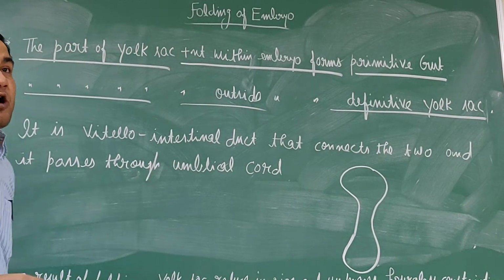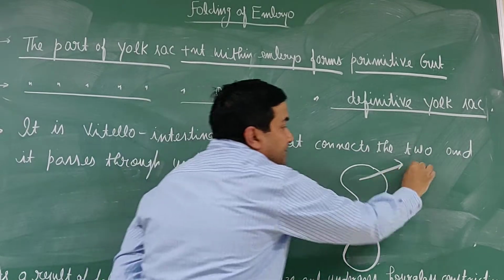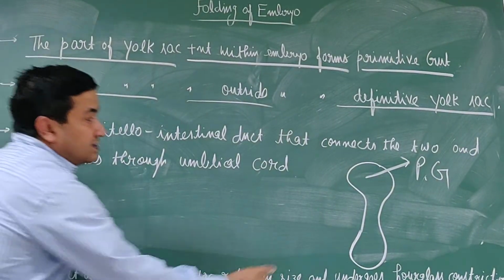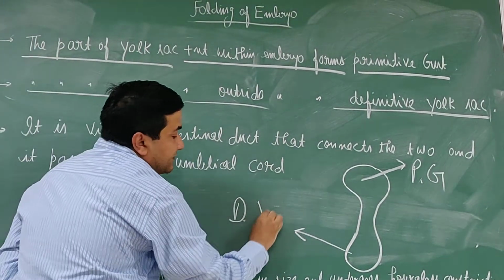This is the yolk sac, hourglass condition. This part is present in the embryo. It is the primitive gut. While the part outside the embryo is the definitive yolk sac.